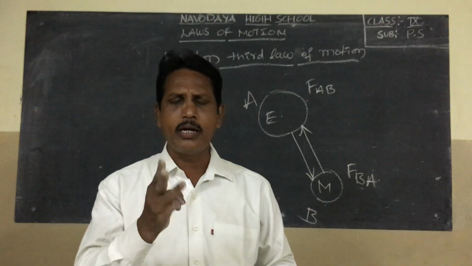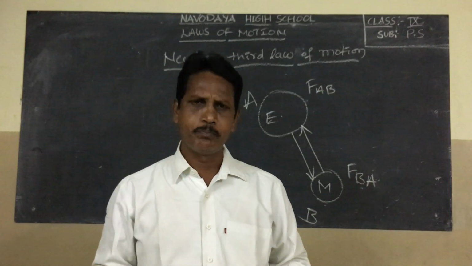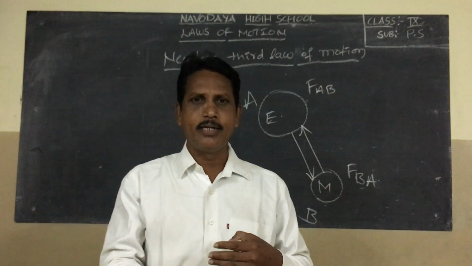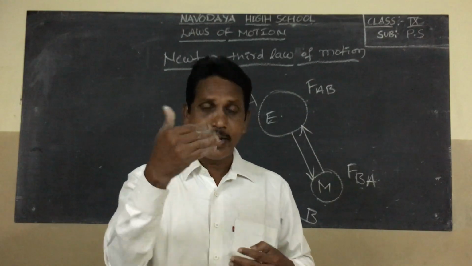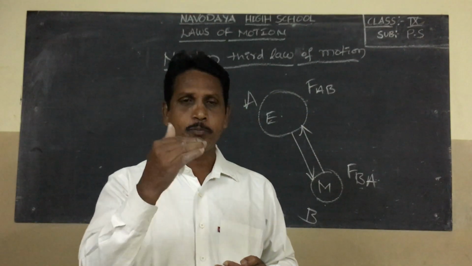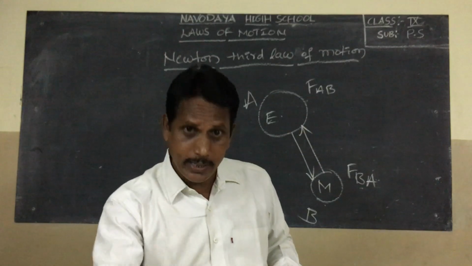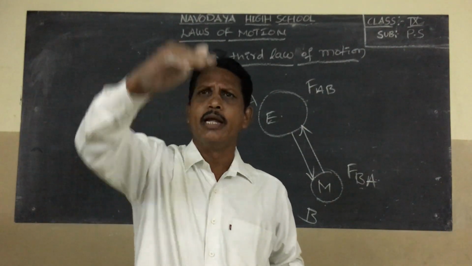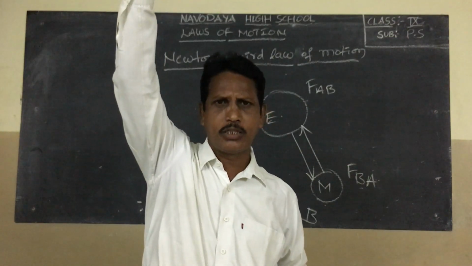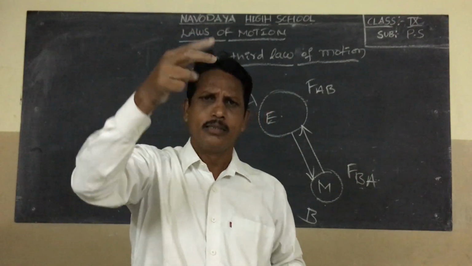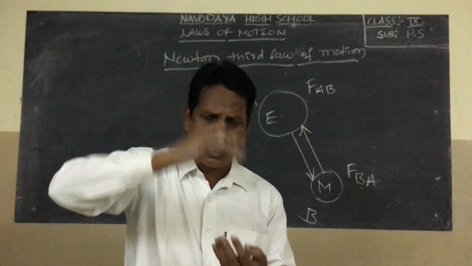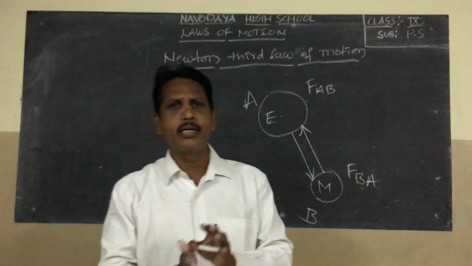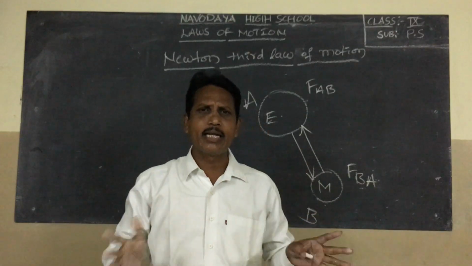Another, third example is a rocket. The rocket releases fire gases with high speed in the downward direction. With the same speed, the rocket moves in the upward direction. Both forces are equal in magnitude but opposite in direction.